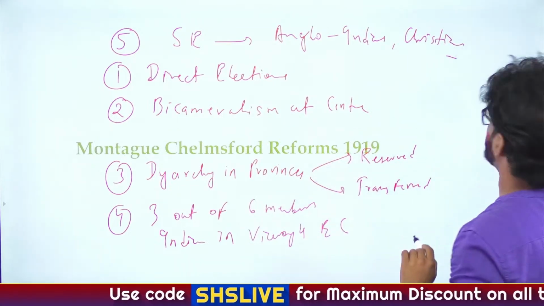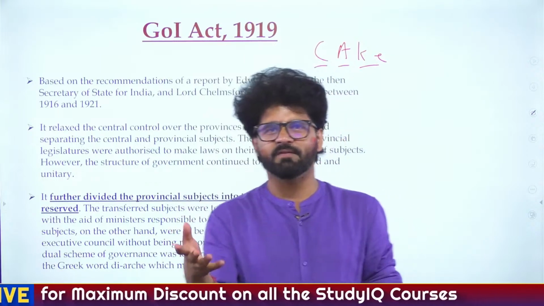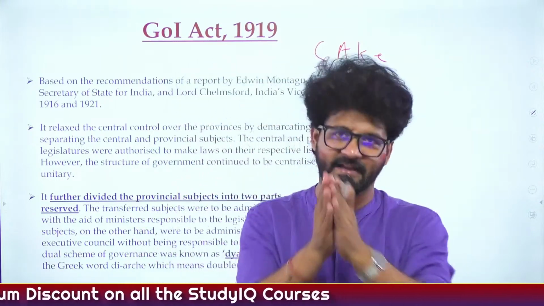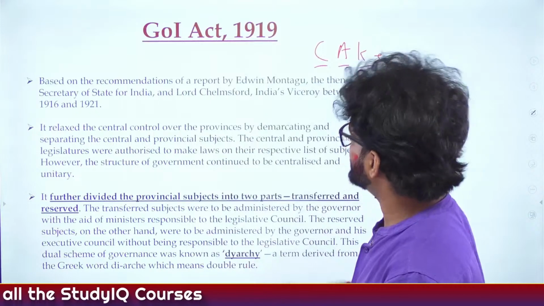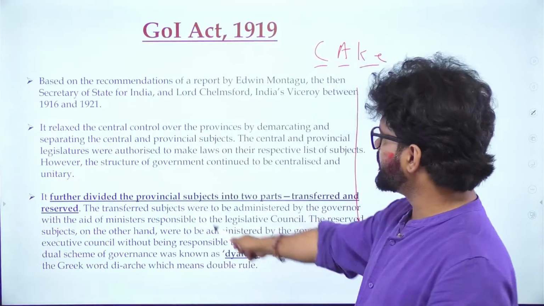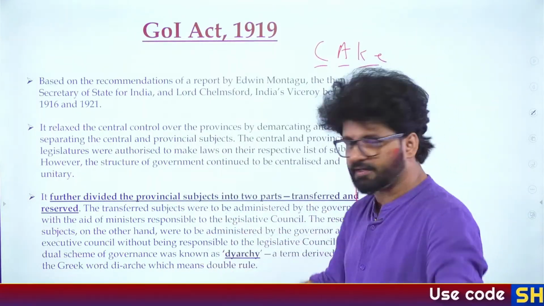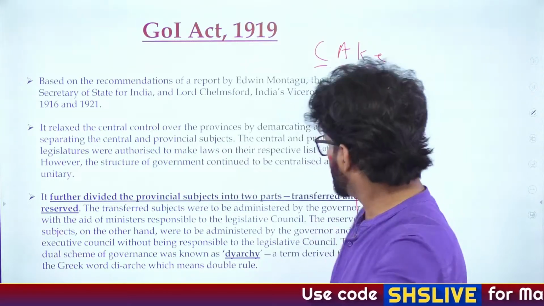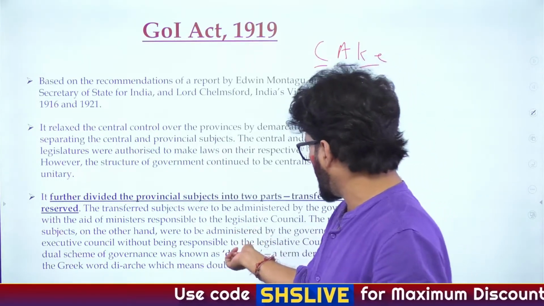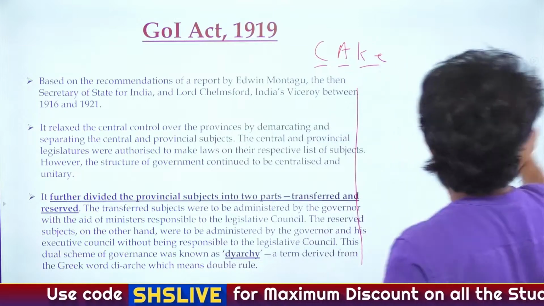1919 and 1935. Sometimes I feel like 1919 is more important. 1935 is just copying the provisions of 1919, with due respect to 1935. So again here, the bold picture is given. Provincial subjects are divided into two parts, transferred and reserved. As Samrat is saying, please sir talk about the two components, we'll talk about it.